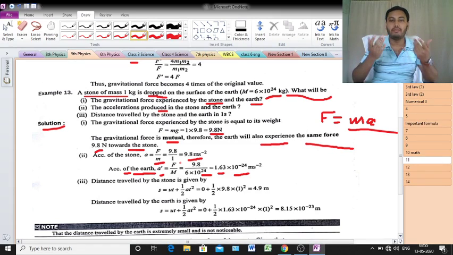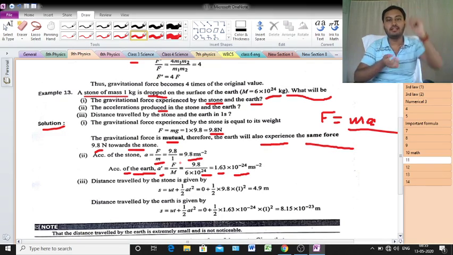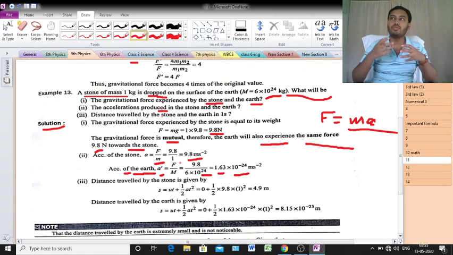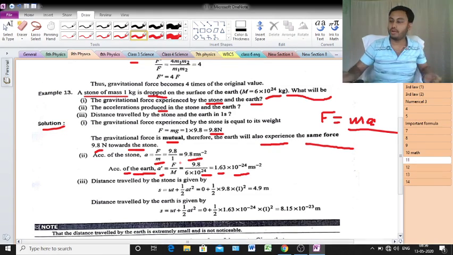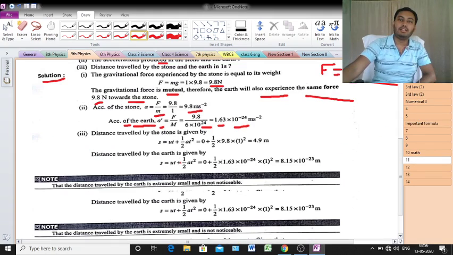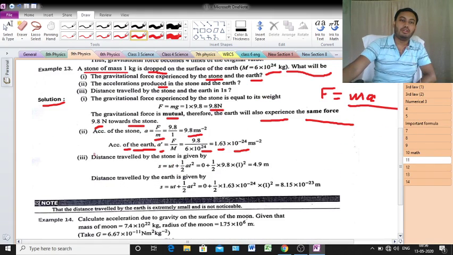There is a huge gap between the mass of the stone and the mass of the earth. That's why the stone rushes towards the earth, otherwise the earth does not rush towards the stone. Okay. Now, just point number 3.